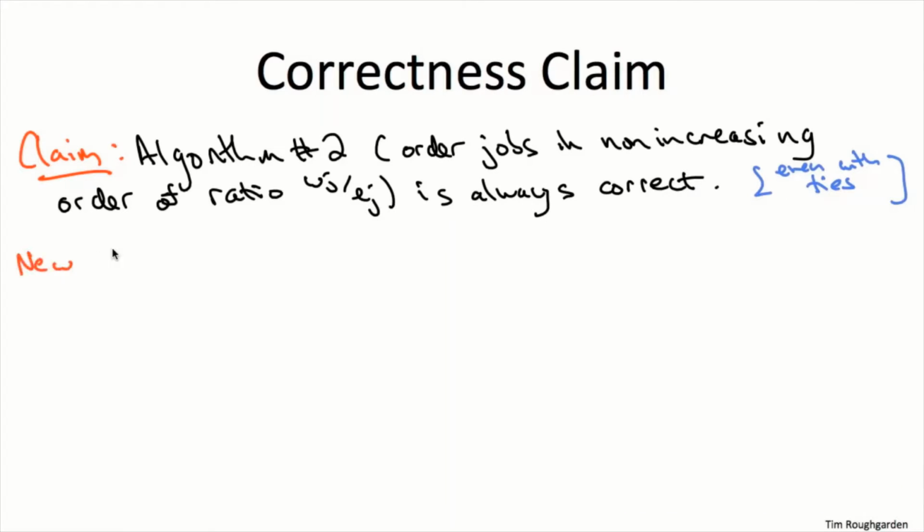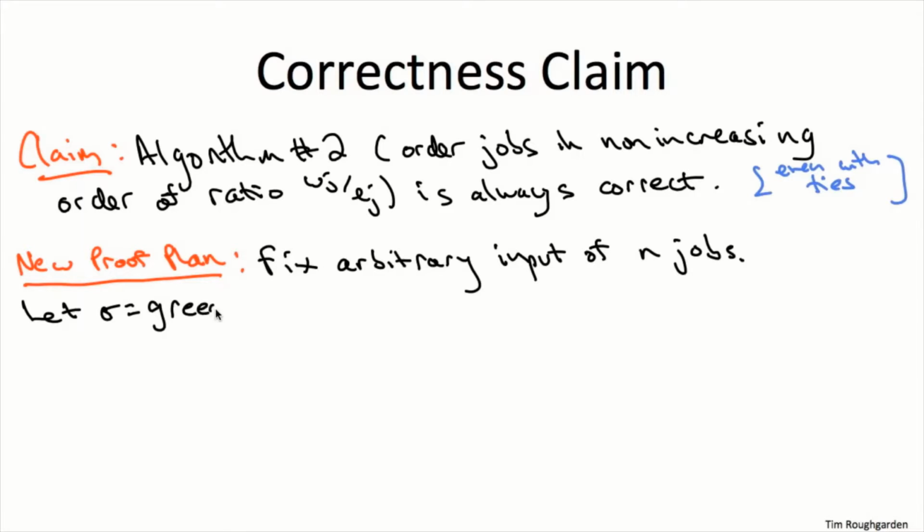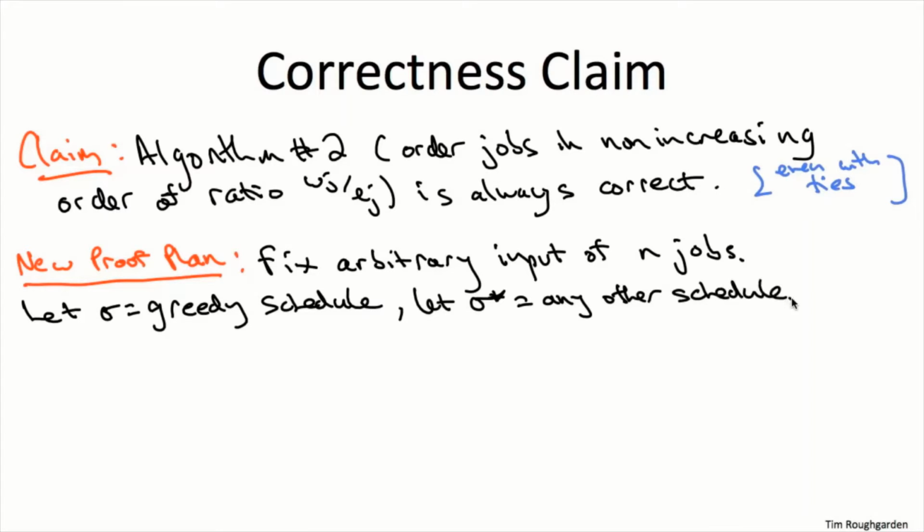Fortunately, we'll be able to reuse much of the work that we did for the previous correctness proof, but actually our overall proof plan is going to change a little bit. We're no longer going to proceed by contradiction. So here's the high level plan now. As before, we're going to argue correctness on every separate instance, so fix an arbitrary one. The notation will be similar to last time. On this input, we'll let sigma denote the output of our greedy algorithm, and then we'll let sigma star denote an arbitrary other competitor, any other schedule of the jobs.